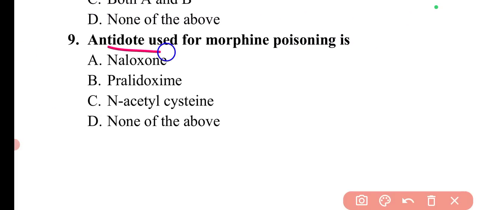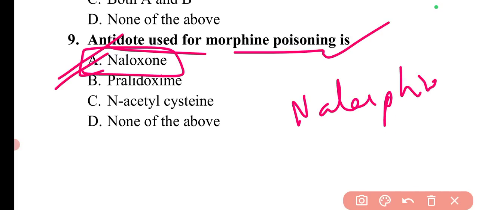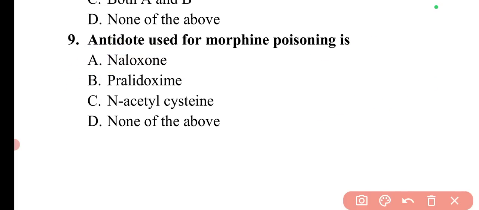The next question is antidote used for morphine poisoning is. So for morphine poisoning, the antidote is naloxone. Nalorphine can be used, which we have discussed in the previous question. So these are the few antidotes for morphine poisoning. So here option A is correct.